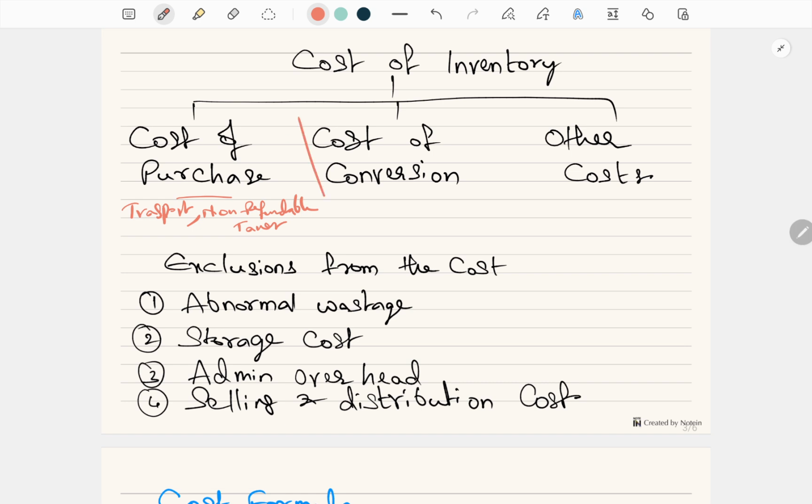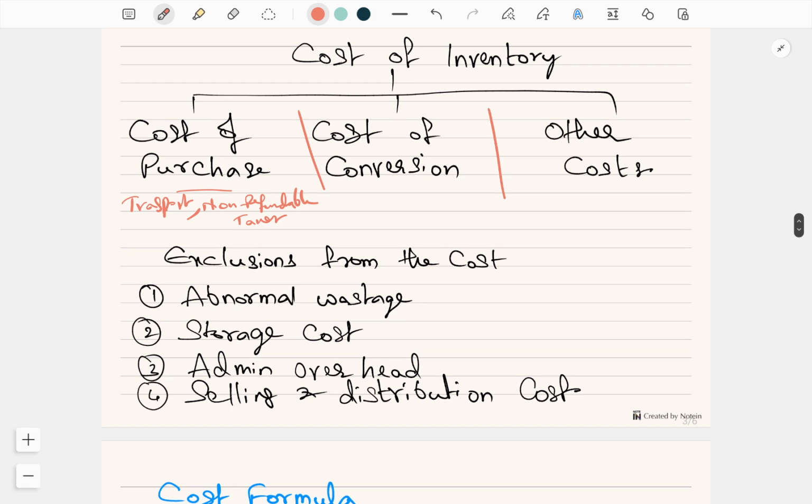Then comes cost of conversion. Any amount you spent on the raw material to make it into finished goods, such as direct labor, direct expenditure, any factory overheads, all those things are considered as cost of conversion. And then we have other costs. These are generally designs, royalty. All these are considered as other costs for us. All these things will be added to the cost of inventory.